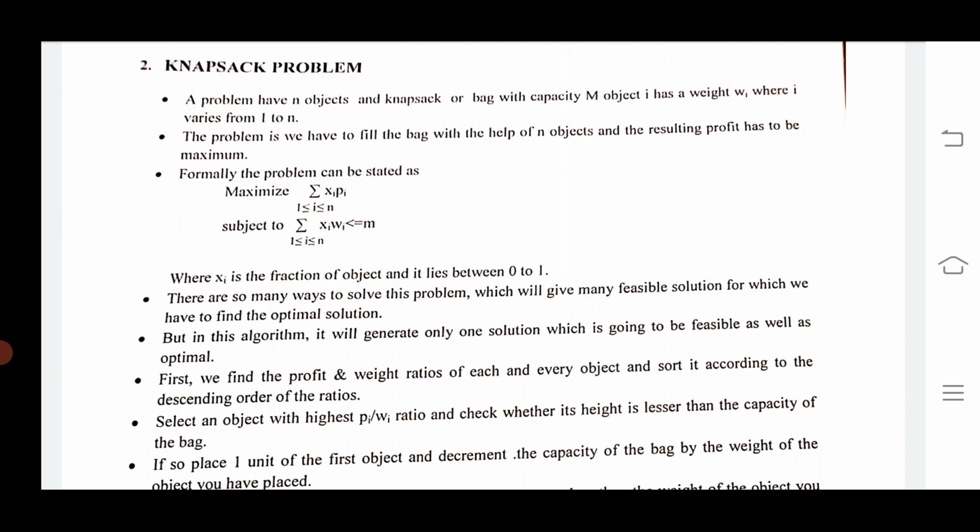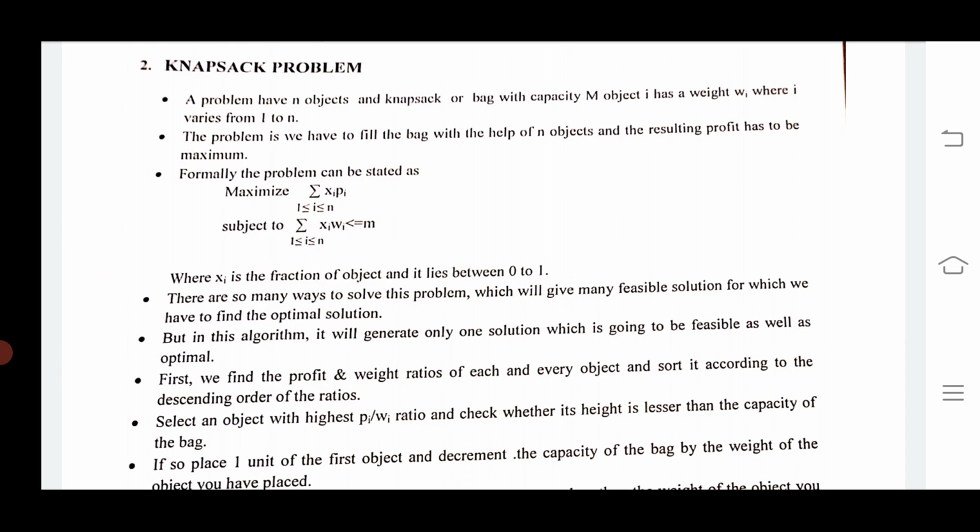A feasible solution that maximizes or minimizes the given objective function is said to be an optimal solution. Simply put, an optimal solution is the best, most favorable solution for a given objective function.